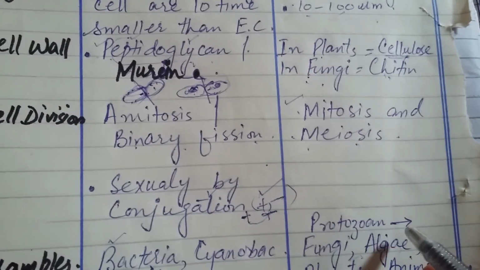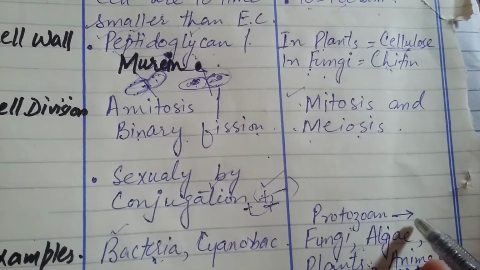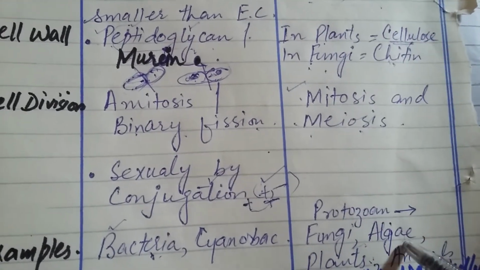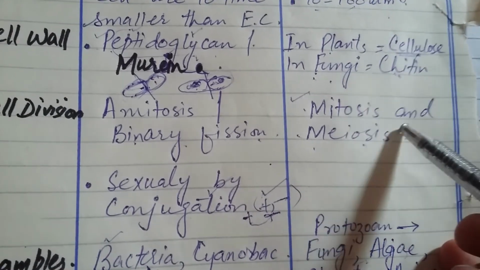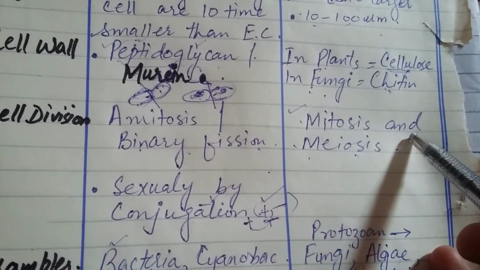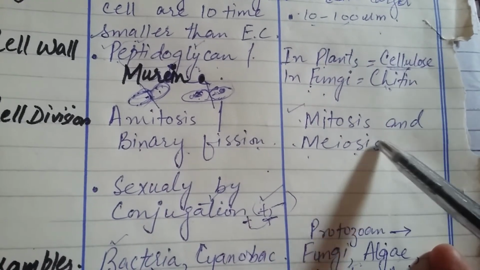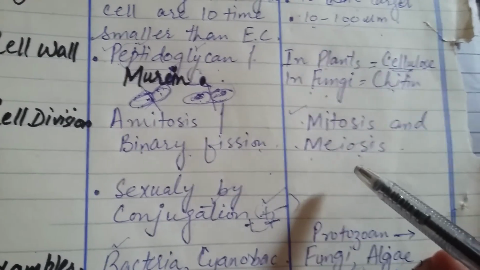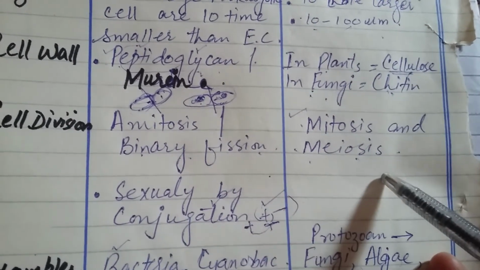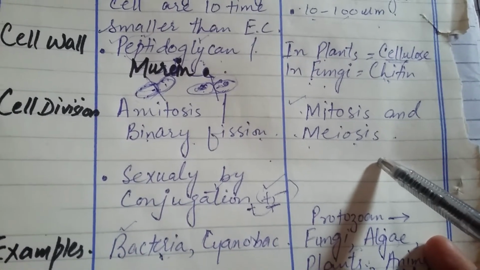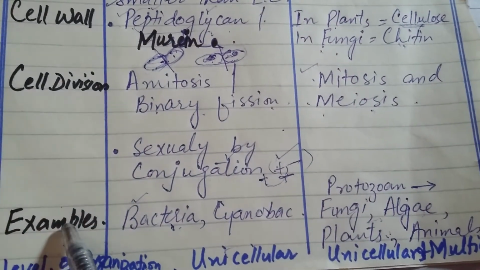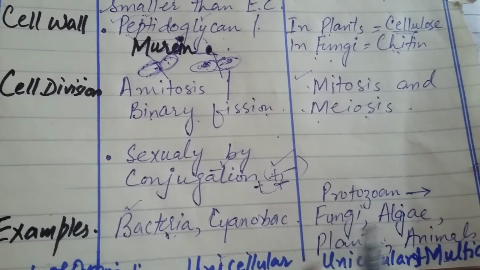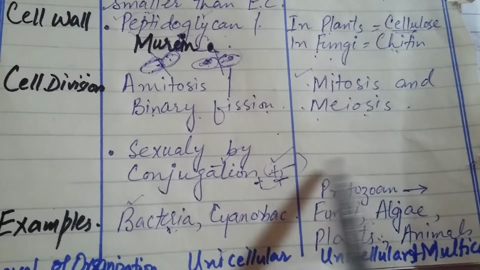But in higher organisms, higher levels of organization, like in animals, there is proper sex organ involvement, right? These cells use the meiosis process for sexual reproduction. Here we have proper sex cells and sex organs like sperms and eggs. There is fusion of sperm and egg, and then a new organism is created from this division. Examples of prokaryotes are bacteria and cyanobacteria, while in eukaryotes we have fungi, algae, plants, animals, and all that, right?